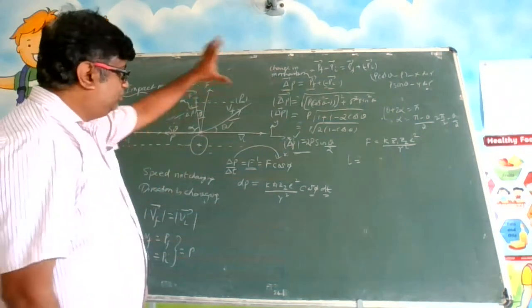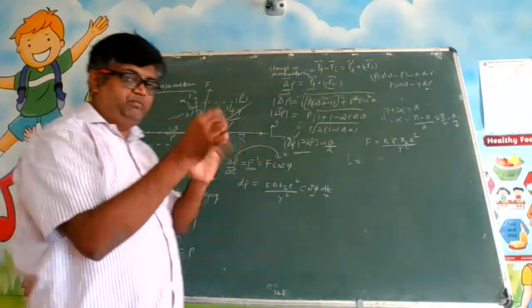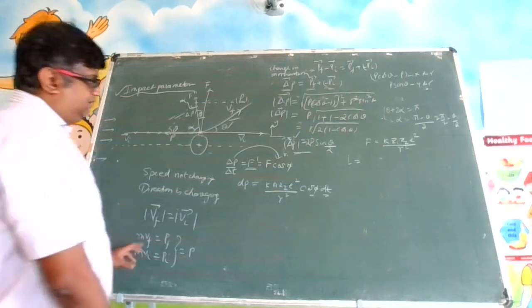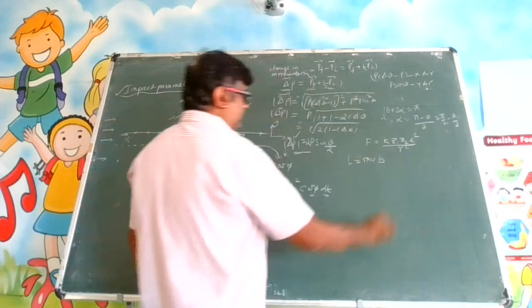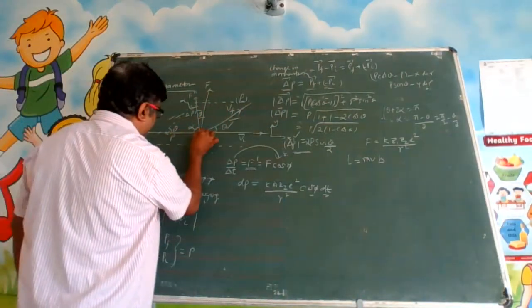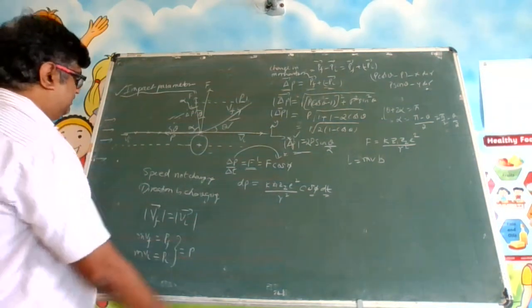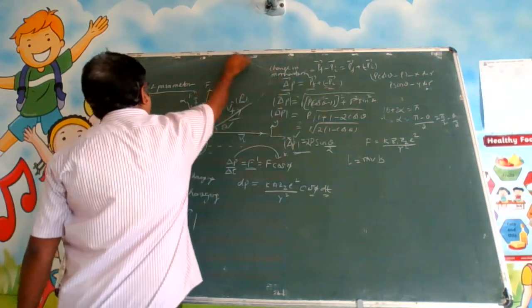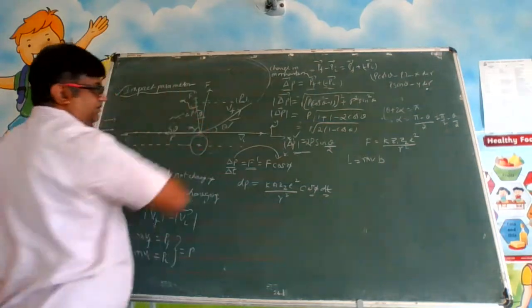So basically in this whole exercise we are trying to find the parameter. Somehow we have to bring this parameter into our calculations. How can we bring that? L is equal to linear momentum, mv, multiplied by the perpendicular distance. When the particle is coming over here, is there any external torque acting? There is no external torque acting. Now here it tends to rotate. You can say that it is part of a big circle. It is tending to rotate.